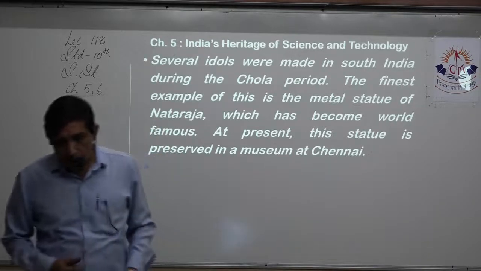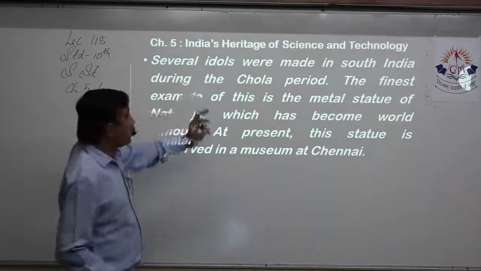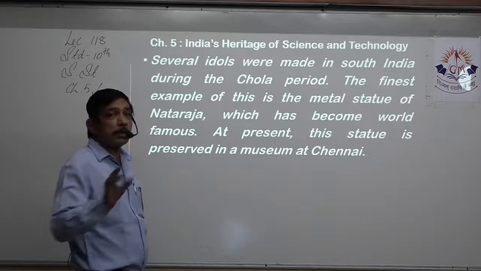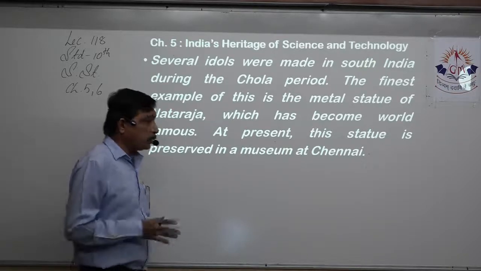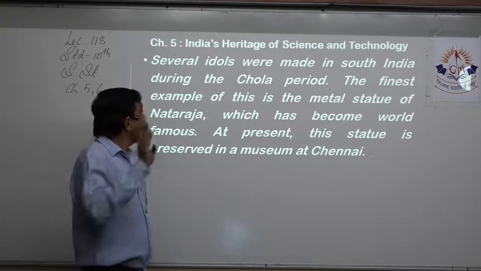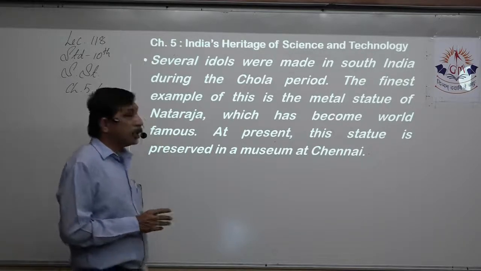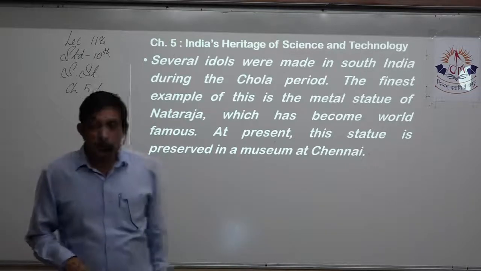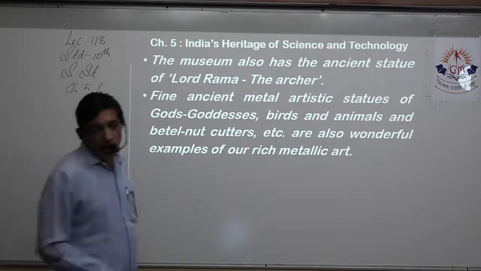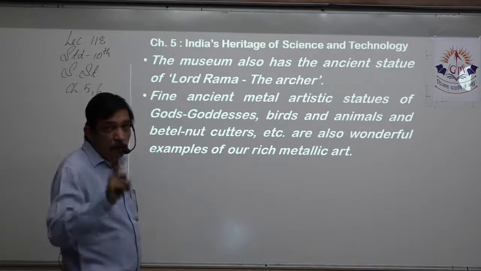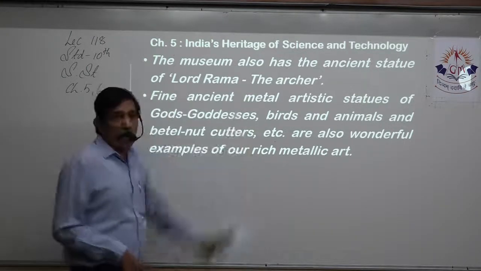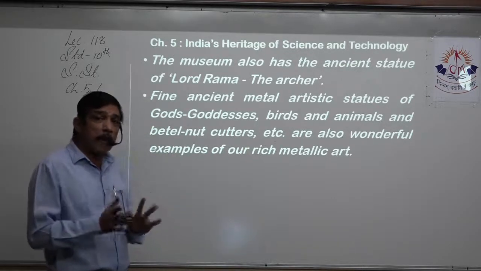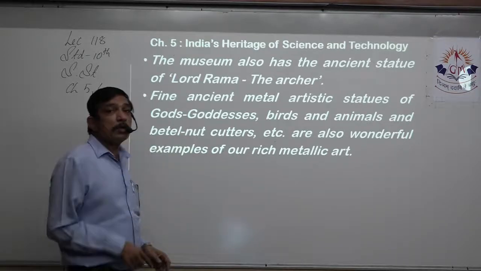This is the third objective. Idols were made in South India during the Chola period. The finest example is the metal statue of Nataraja, which has become world famous. So, Nataraja, South India, Chola dynasty. At present, where is this statue? That is also an MCQ. It is preserved in the Museum of Chennai. That same museum, this is a very important MCQ. Or Lord Rama the Archer. This is the only reference that we have in this book regarding the statue of Lord Rama the Archer. It is in that same museum of Chennai.